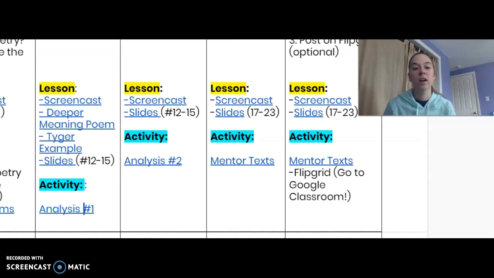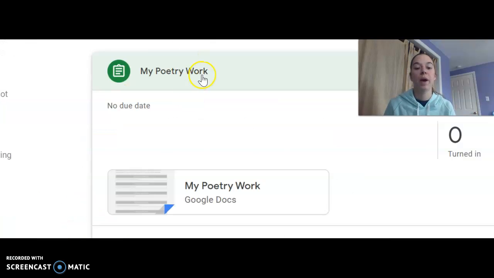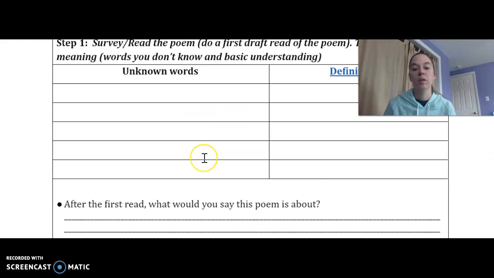So once again, I would start here on my calendar. I make a copy of that document. Once I finish any work on that, I'm going back to my poetry work on Google Classroom, and I'm going to keep it all in one spot.